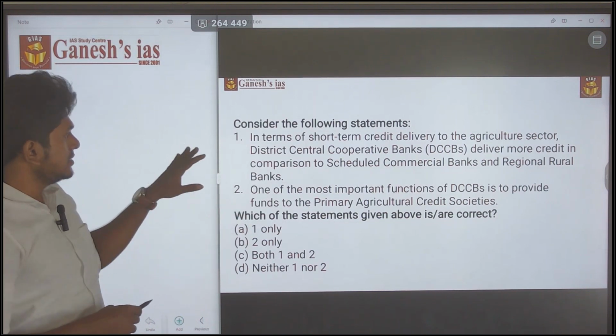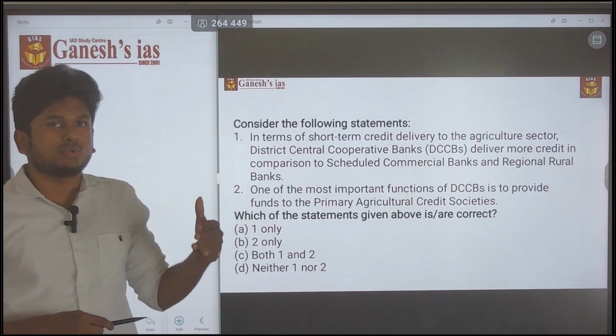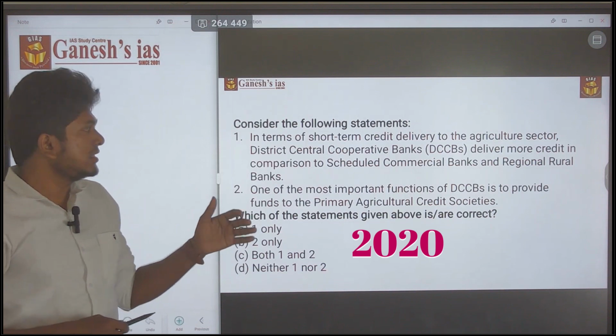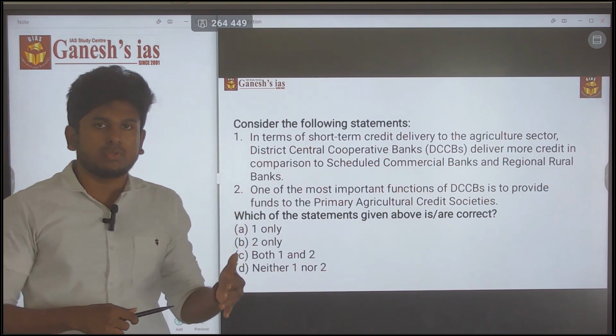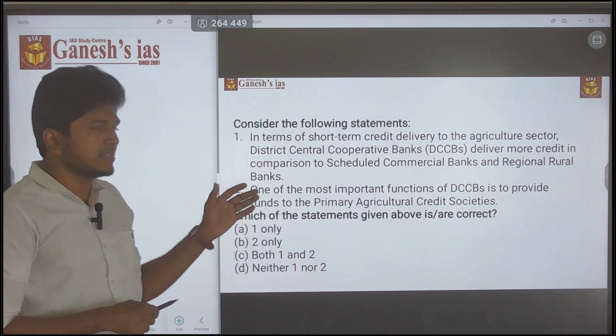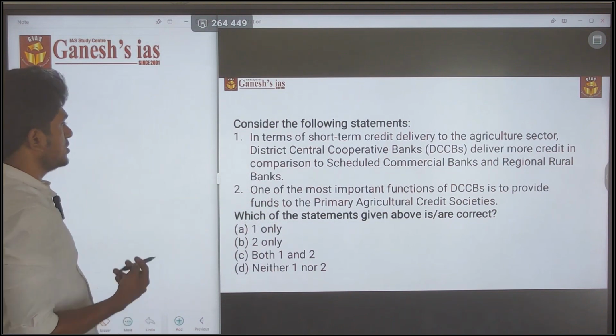They asked this because there is a certain report released in 2020. But without knowing that report or any data, you can easily answer this question. How? That is what we are going to discuss.